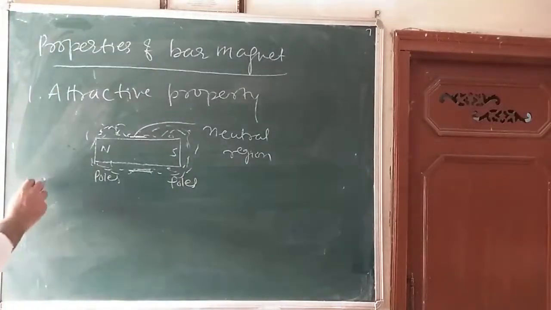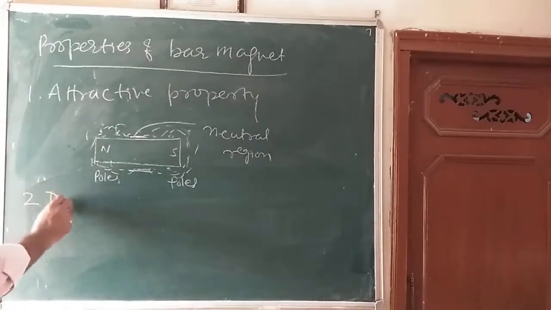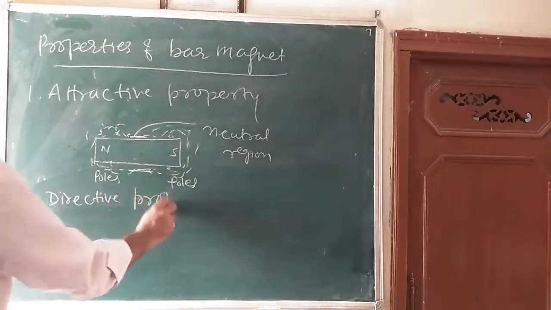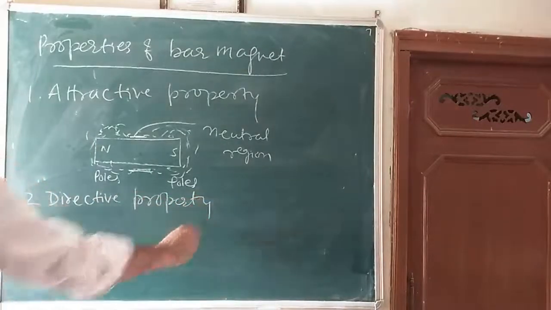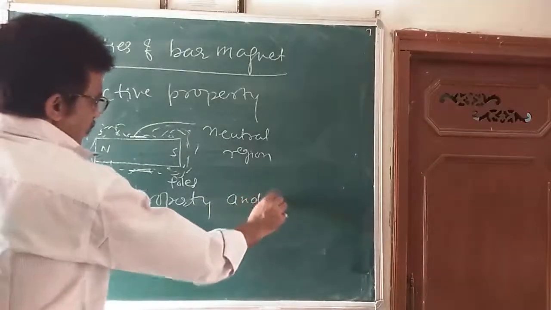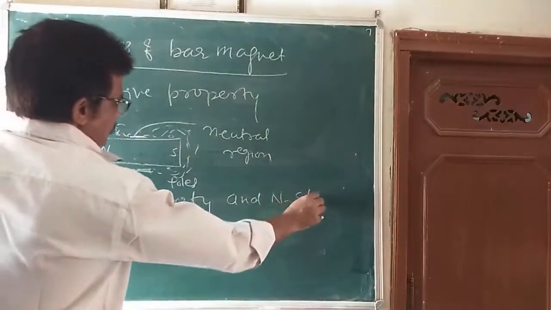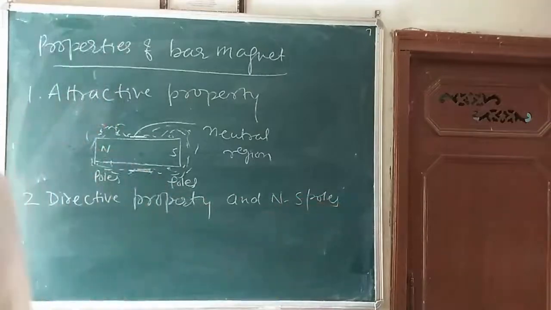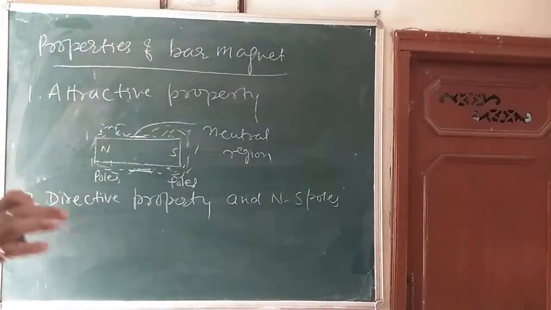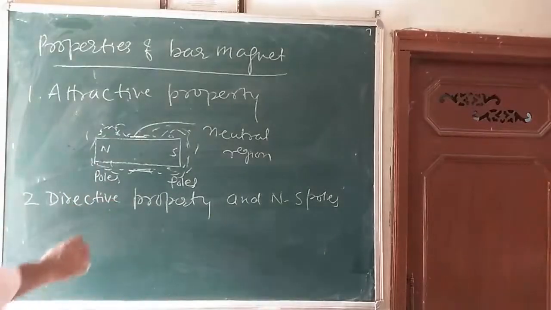Now, the second property is the directive property, and we can say north-south poles. When a magnet is suspended, its length becomes parallel to the north and south direction.